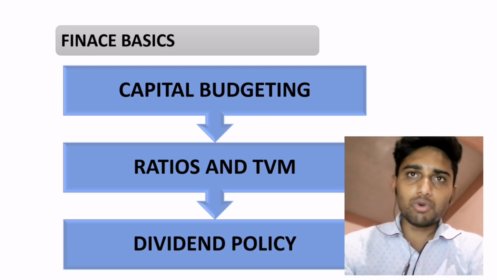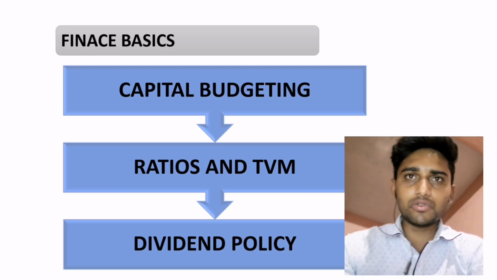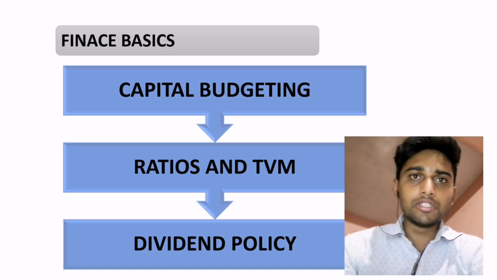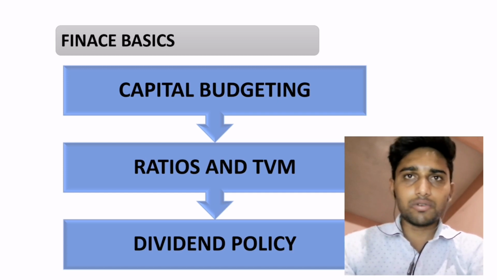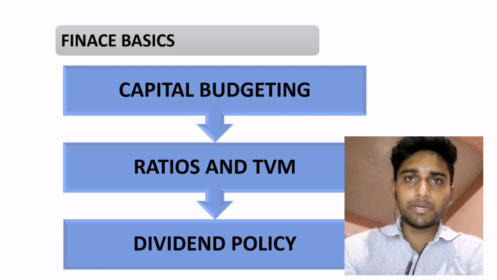Next point, and that is most important, is ratios and time value of money, because most of the questions you have to face are from ratios. For example, what do you mean by capital ratio, working capital ratio, NPV, net profit ratio, and you have to understand the interpretation of each and every ratio. So that may also be a question from ratios in the interview, so you have to prepare. Next point is time value of money. That is the basic thing you have to prepare.